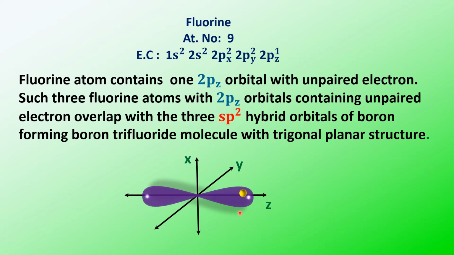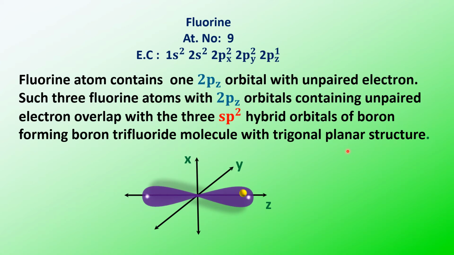So this is the pz of one fluorine. Such 3 fluorines containing an unpaired electron in the pz orbital will overlap with the 3 sp2 hybrid orbitals, giving rise to the boron trifluoride molecule with a trigonal planar structure.